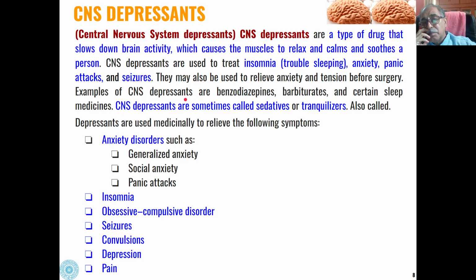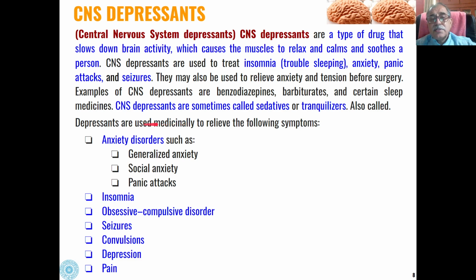The most commonly used CNS depressants are benzodiazepines, barbiturates, and certain sleep-inducing medicines. These are also sometimes called sedatives or tranquilizers.